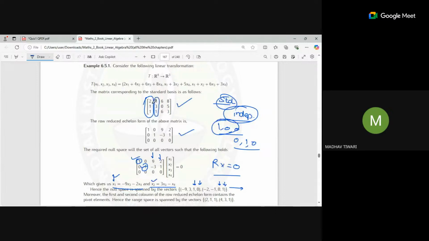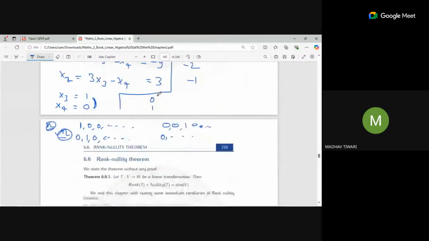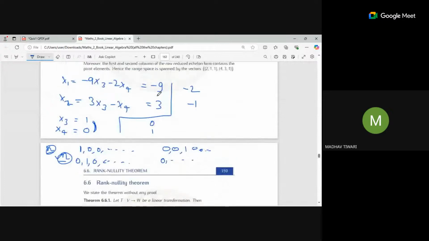They will form the basis for the range space. For the kernel space, you have to give values like this and then find the vectors. But for the range space, you can find it directly.